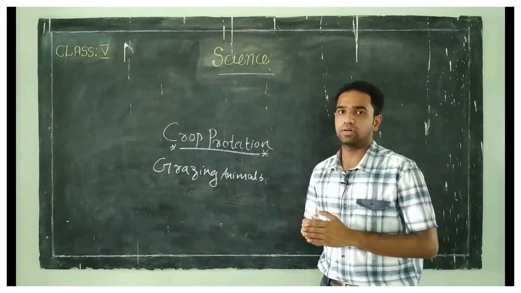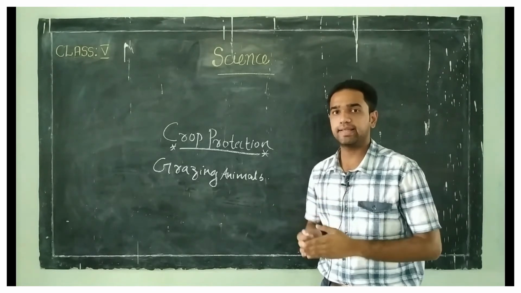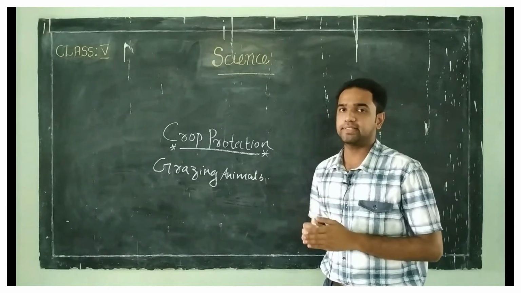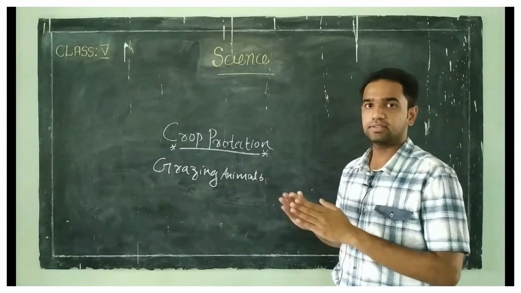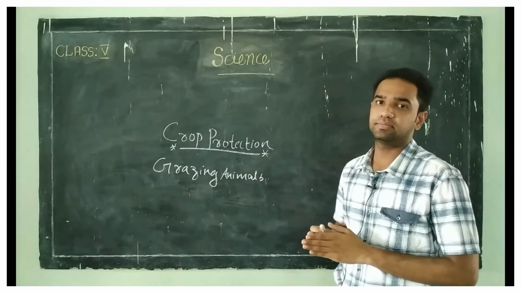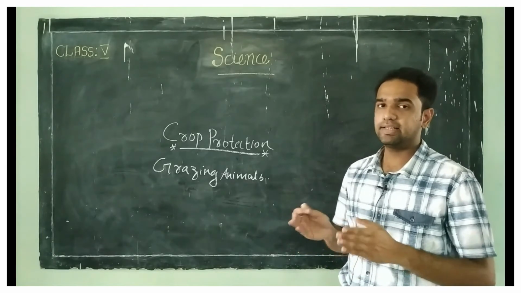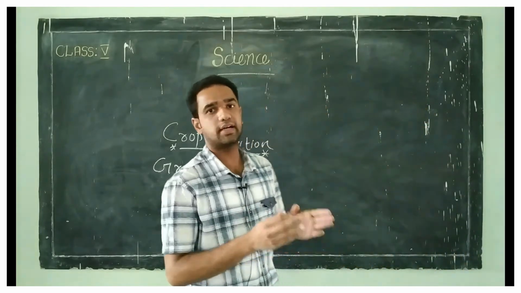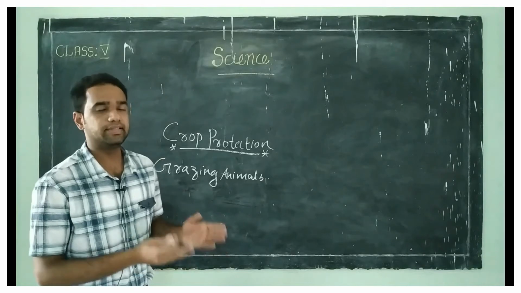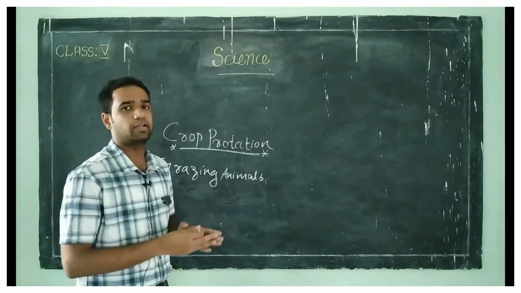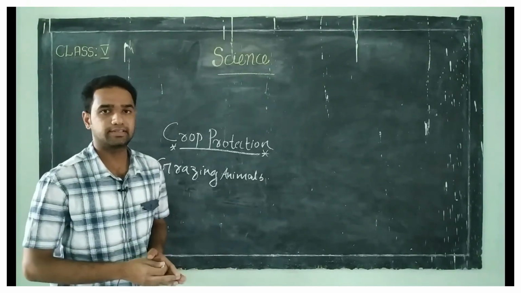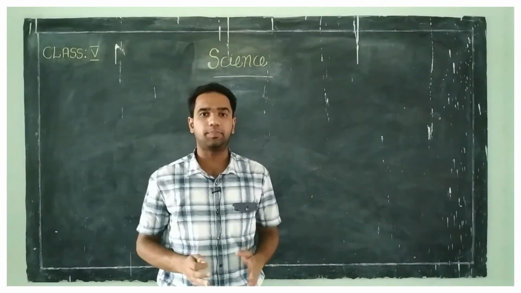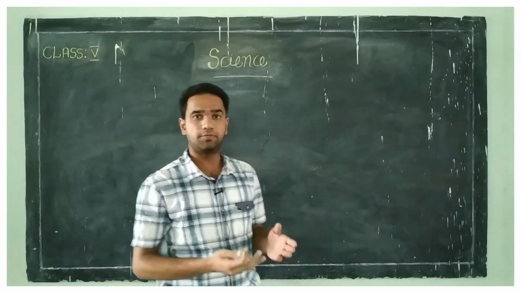So farmers must use insecticides or pesticides to prevent them or to kill them. Clear? So these are the ways we can protect our crops from certain diseases or animals or insects. Our last topic is storage of crops.